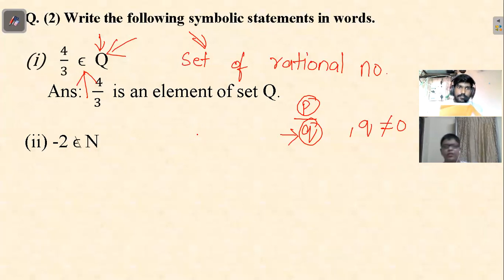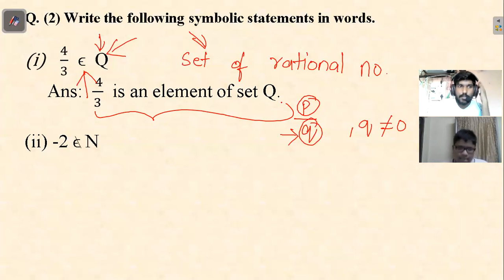How do we know if it's a set of rational numbers? Q is actually a letter that is used to denote the set of rational numbers. But if you don't remember, you can simply write it like this, as I have written here: 4 upon 3 is an element of set Q.